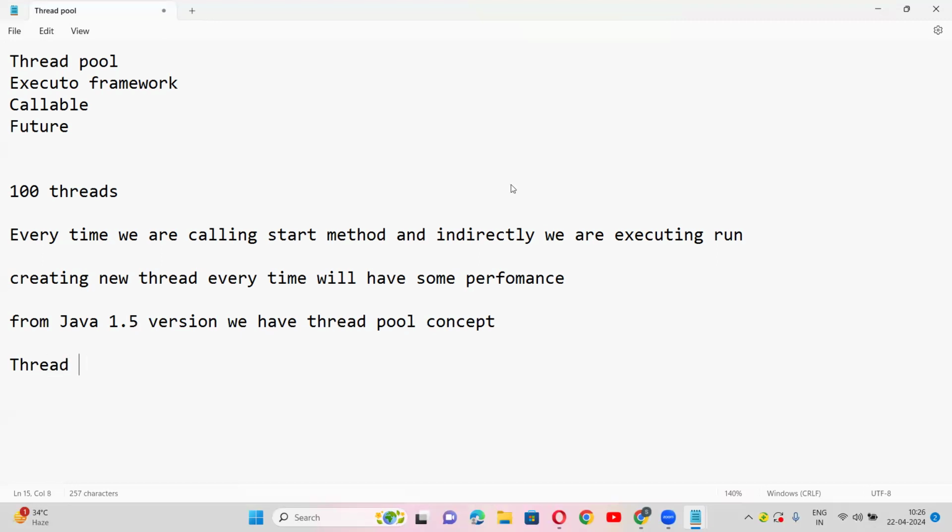See, two to three years back, the first time I heard the word executor framework, I thought executor framework was something tough. Then, two or three years back, in one interview they asked me, and from there I constantly kept getting the same concept, executor framework.